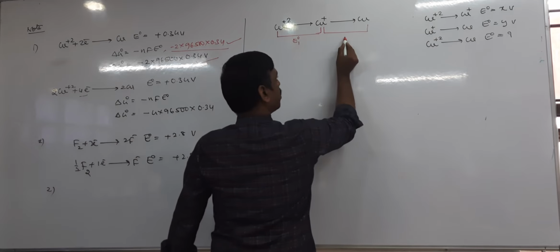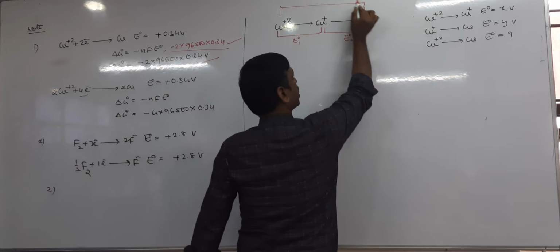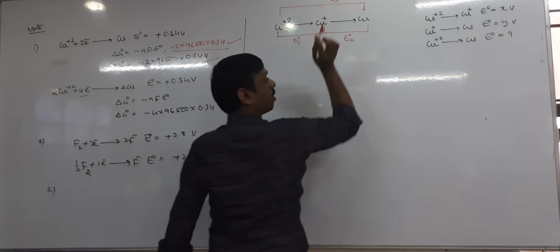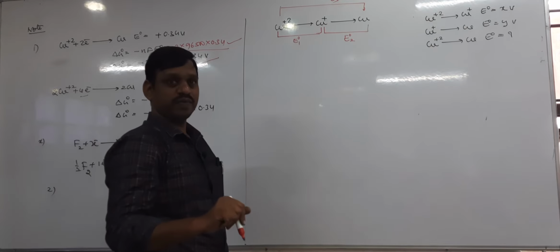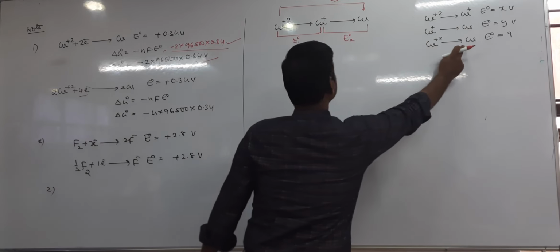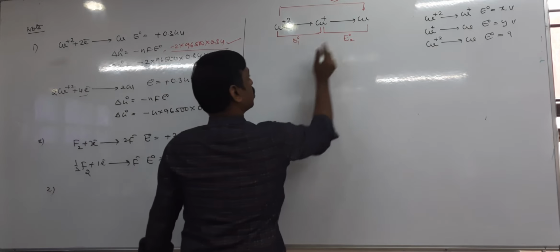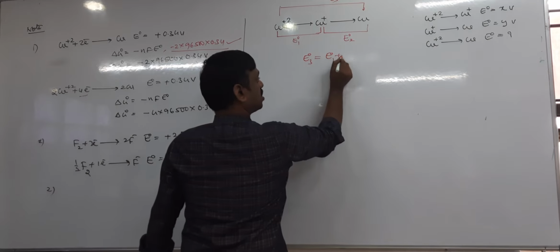Here to here, let me take it as E02. And here to here, it can be E03. Suppose it is an extensive property. Then Cu plus 2 to Cu, that is E03 equals E01 plus E02.